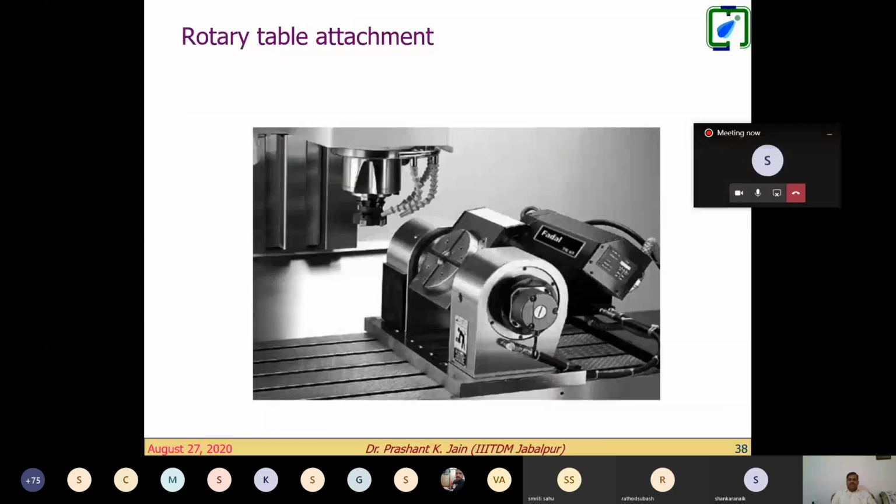Then this is another example. You can see the 3 axes on this tool. This table moves in the x-axis and y-axis. This tool moves in the z-axis, and here you can see the rotary axis. So this can rotate in this way, and this table can rotate along with this, right? And what is required to have this kind of machining?